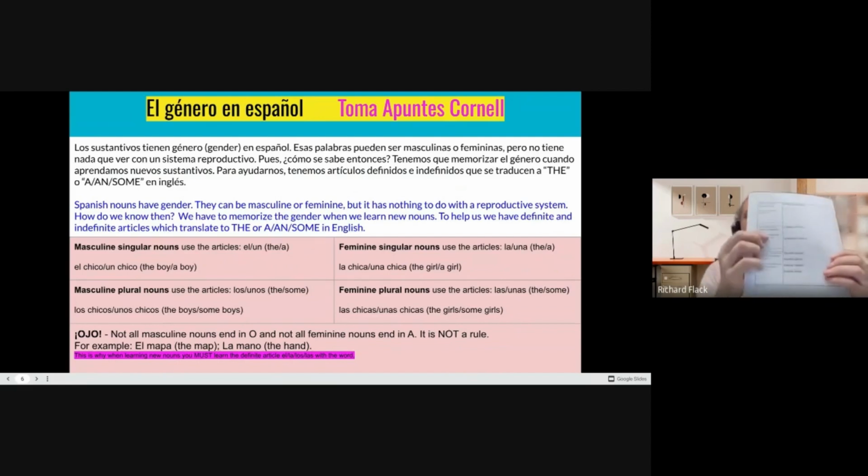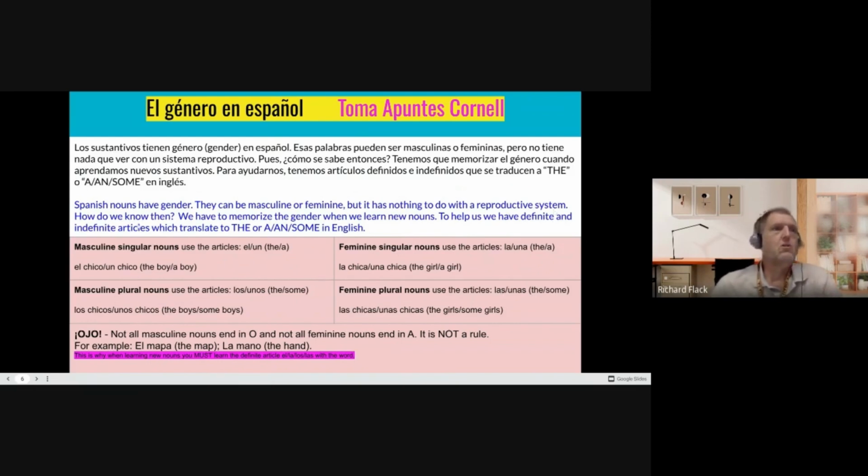So ya estamos aquí en medio, so we're in the middle part. ¿Qué es un artículo definido o indefinido? So Spanish nouns have gender. There's no rhyme or reason to this, right? So some nouns are feminine and some nouns are masculine. It has nothing to do with a reproductive system like animals.